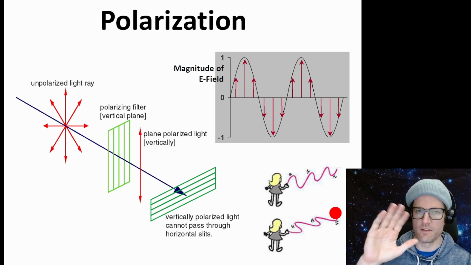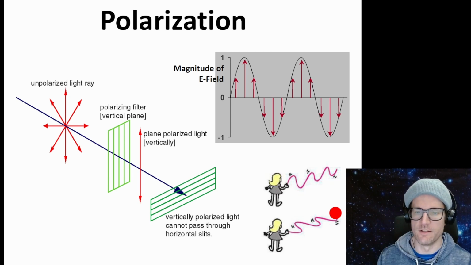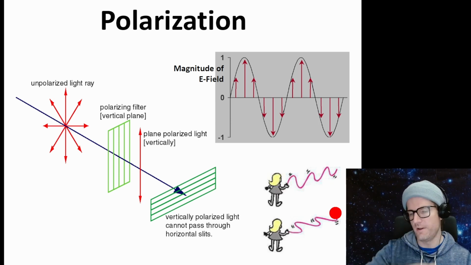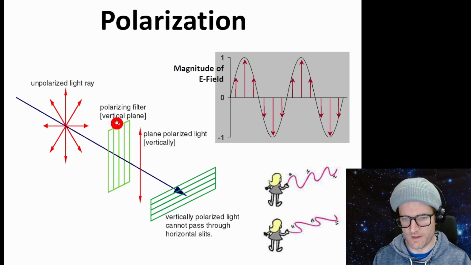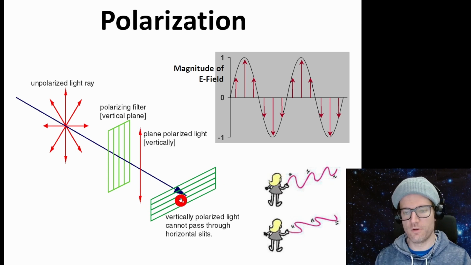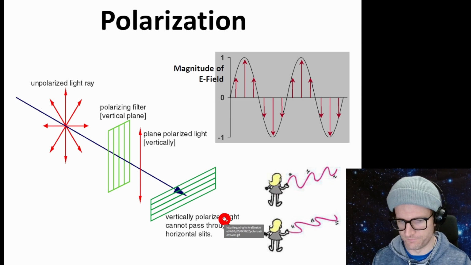If that's analogous to the electric field in the light, we can orient the light vertically, horizontally, or at any angle we want. So if we have rows of a polarizer and we have unpolarized light coming in all directions, once the light enters and exits the polarizer, all the electric fields will be lined up vertically. If we then send it through a horizontal polarizer, no light will get through.